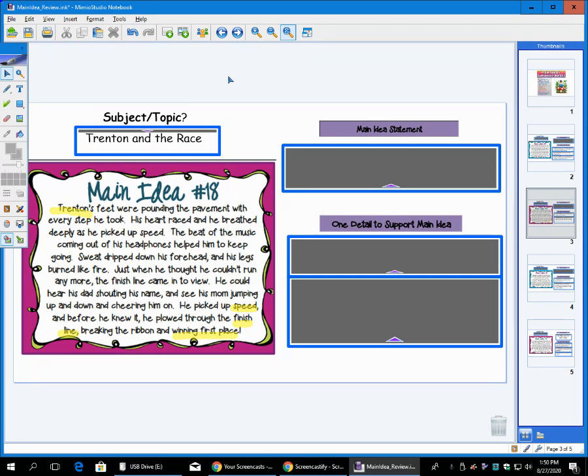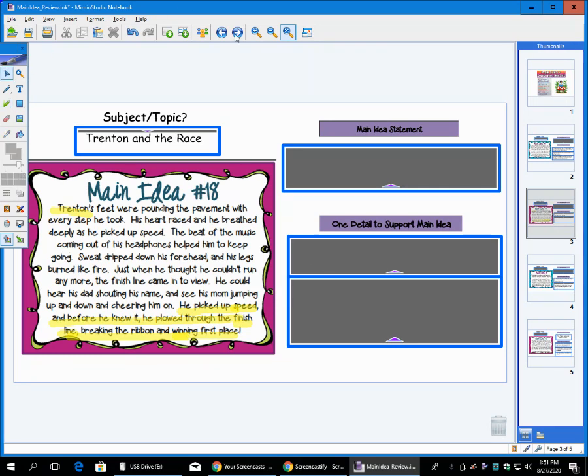All right. Now, that is our subject, our topic, but that's not the whole statement. What could be a full statement that we can make, a full complete sentence to identify what the main idea is? So we know it's about Trenton and a race, but what about that race? Was it easy for Trenton? I don't think so. Right here it says he had to pick up his speed. But before he knew it, he plowed through the finish line, breaking the ribbon and winning first place. So Trenton's running in a race, right? And he ends up winning that race. That's what this whole thing is about here.